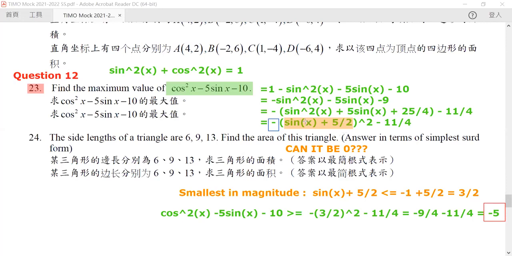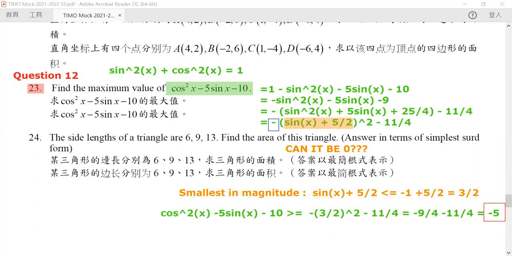Please remember that every time you calculate the value using completing the square, you need to make sure that the part within the square can achieve 0. If it cannot, you cannot assume that it's going to be 0. You need to find the exact value of the smallest or the maximum value of it.